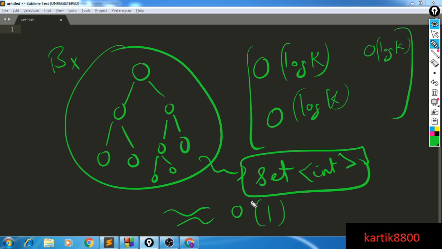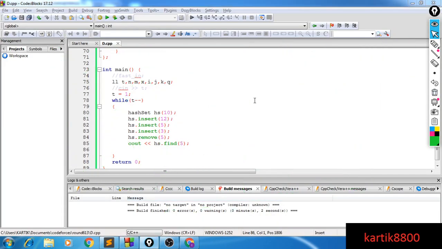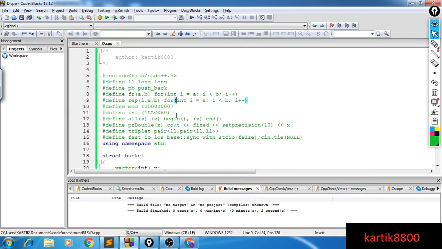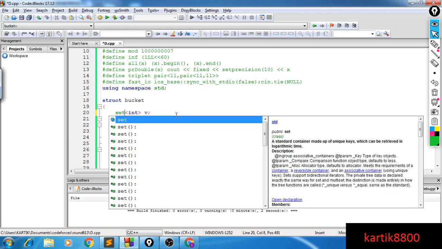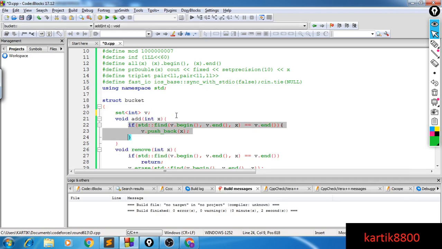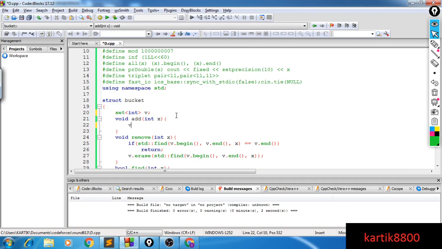Let me quickly show you how we can model our buckets as self-balancing binary search trees. I'm not going to implement self-balancing binary search trees. To be honest, I don't know how to, at least not now. So instead of a vector, I'll keep a set. Instead of having this add function, I'll say v dot insert x.